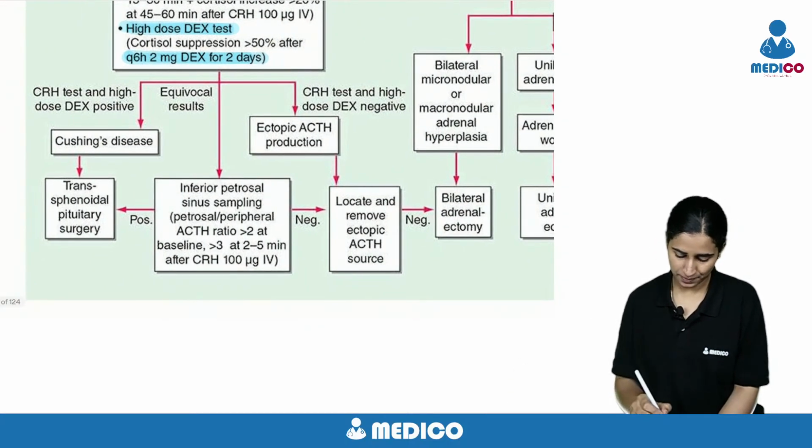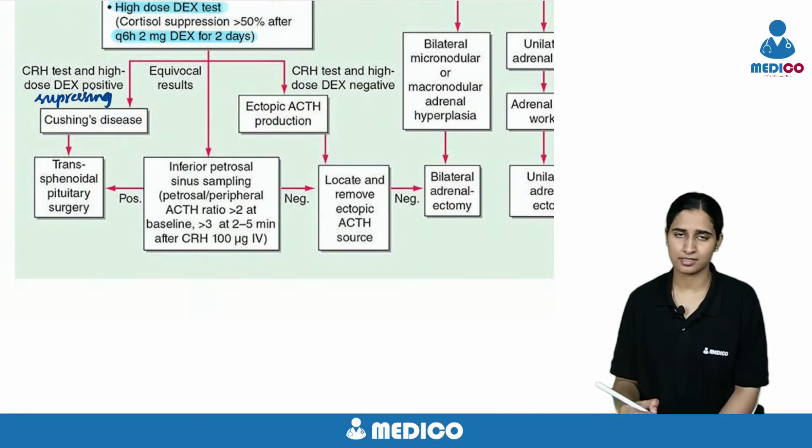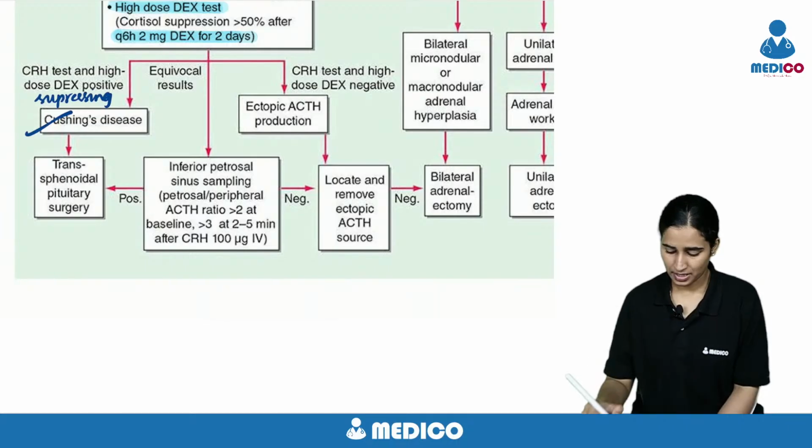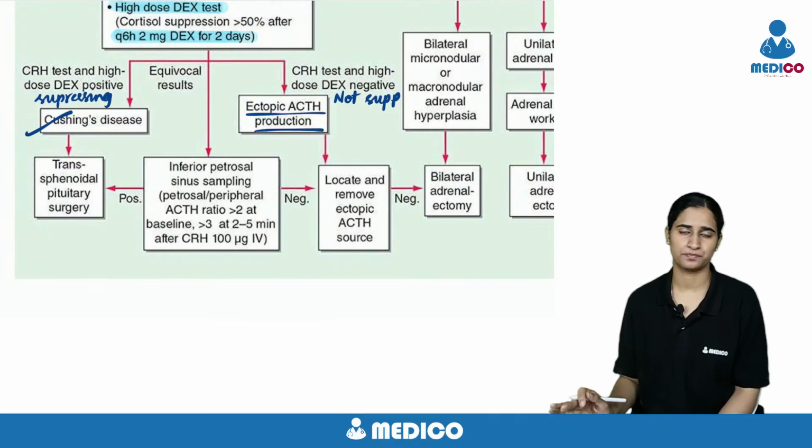If that is suppressing, that means it's Cushing's disease. It's arising from the pituitary. If it's not suppressed, that means it is ectopic ACTH production.